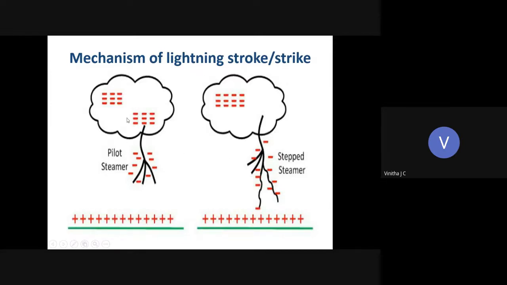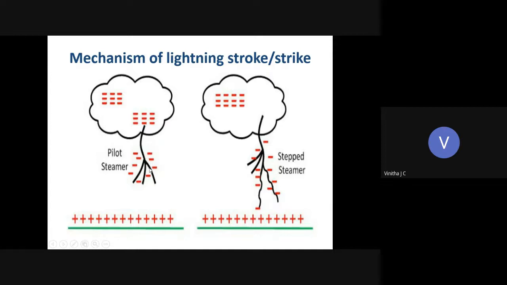Here is the first diagram. The cloud consists of two negative charge centers. This is one negative charge center, and this is another negative charge center. Initially the cloud and the ground act as a gigantic capacitor with air as the insulating medium. Whenever the field in the air exceeds 10 kilovolt per centimeter, breakdown occurs, and a streamer starts from the first charge center towards the ground.